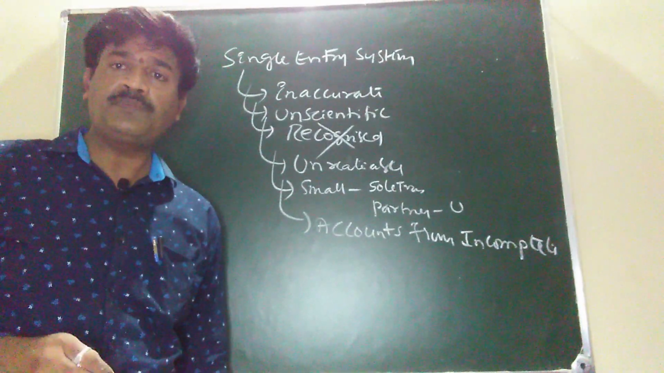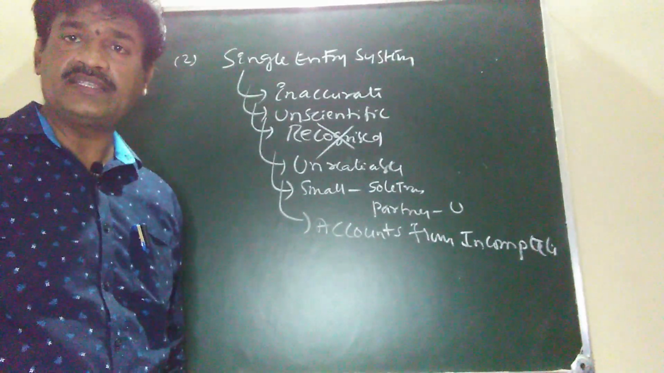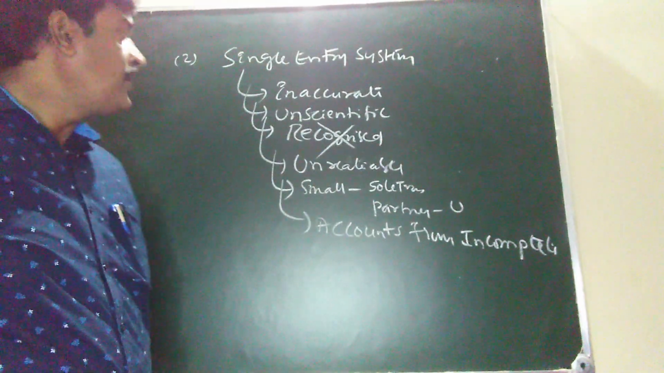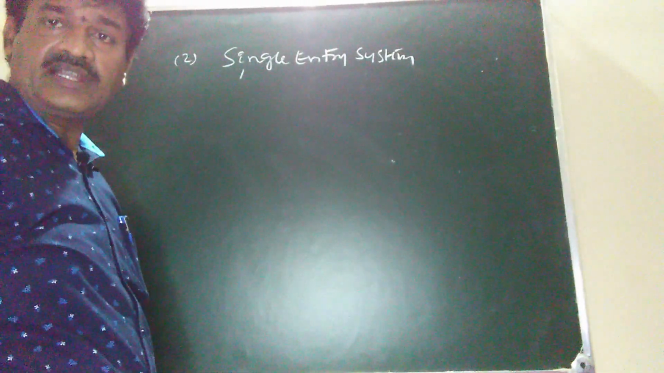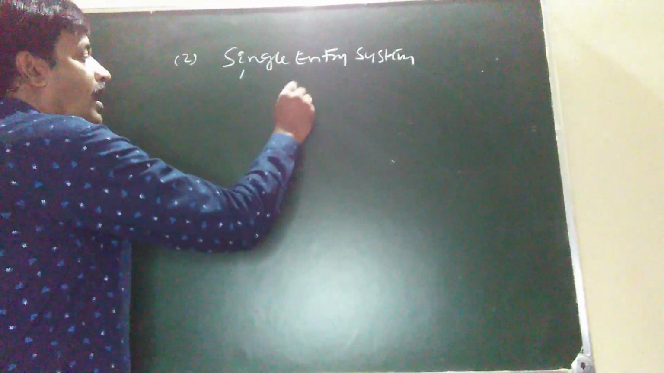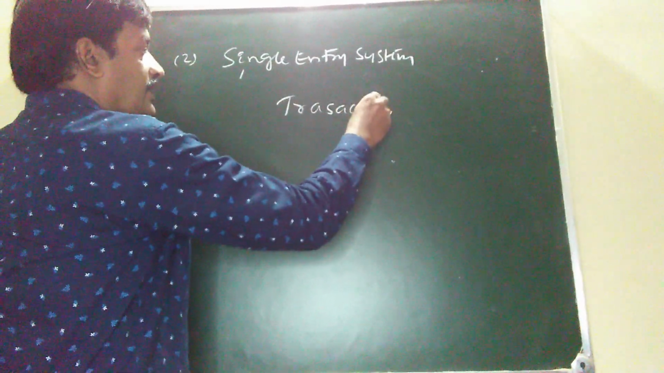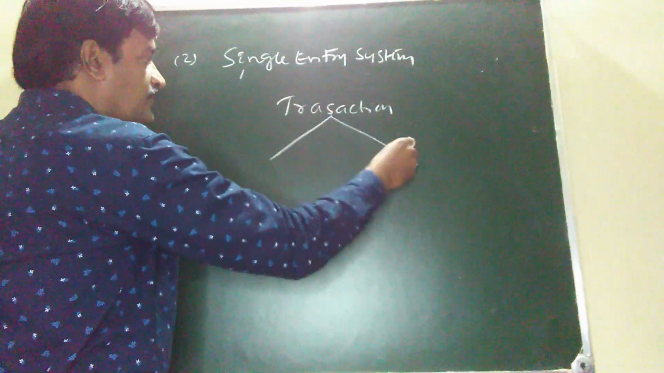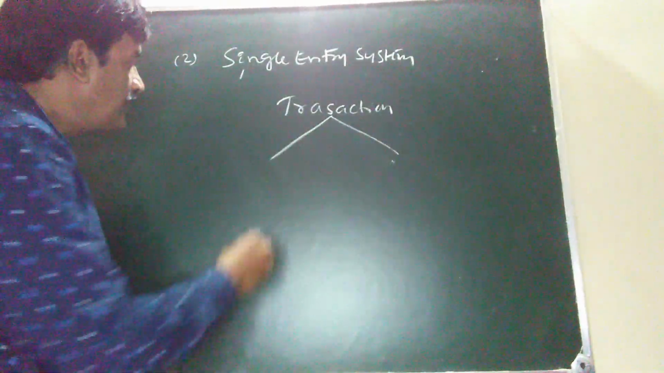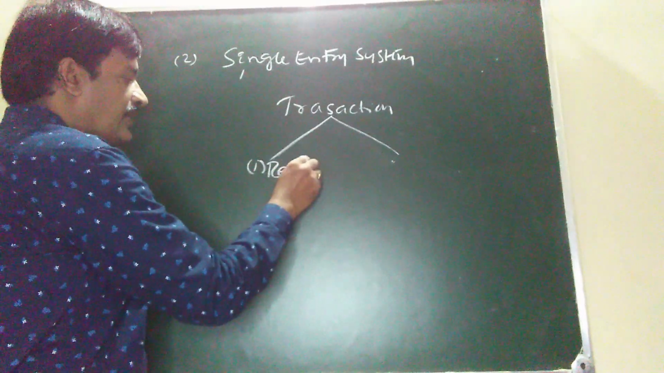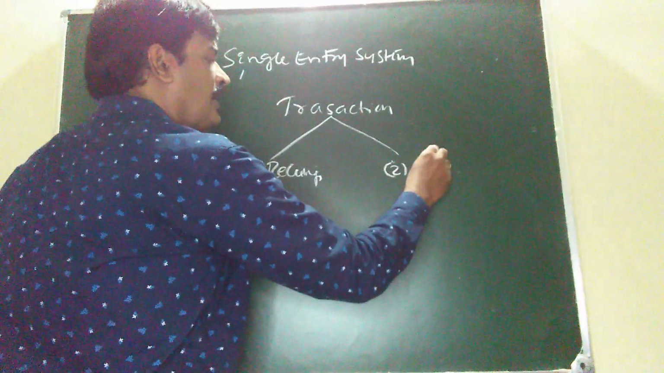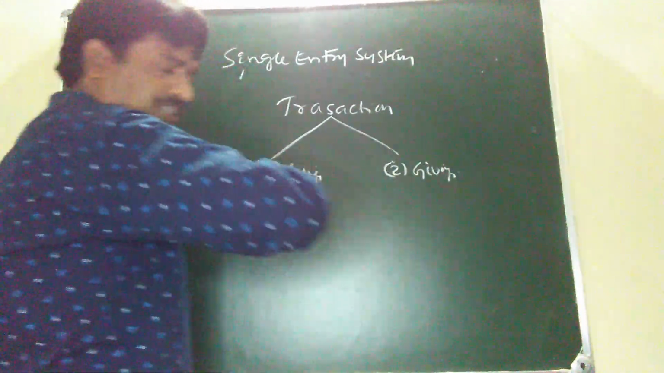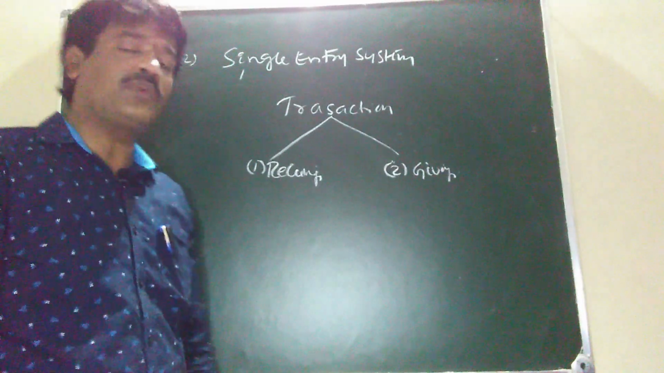The name itself indicates it is single. So according to the double entry system, what is there? We are recording both aspects of a transaction at a time in the books of account. Every transaction has two aspects: one is the receiving aspect and the second one is the giving aspect. In double entry system, we record both aspects at a time in the books of account.